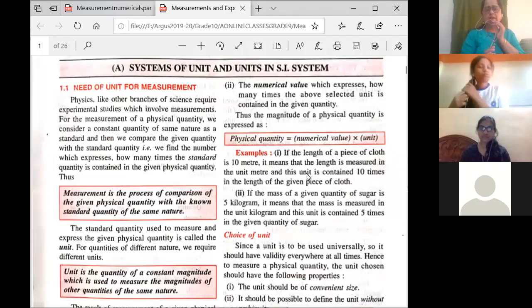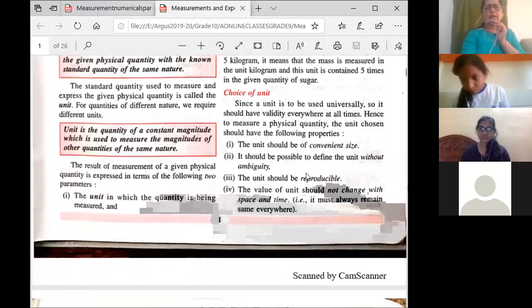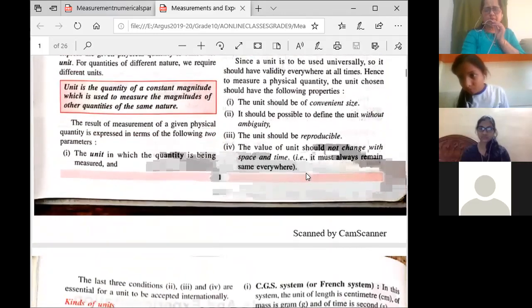Similarly, if the mass is given as 5 kilogram, okay, kilogram is the unit. So that unit is coming 5 times. Now, how do you choose the unit? The units should be of convenient size. Okay. So when I say meter, it cannot be the size of my room. Okay. It's the size of the length of the room. That becomes too long a size to measure cloth or something like that. So the unit has to be of convenient size.